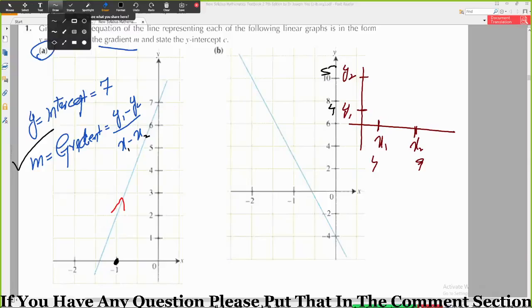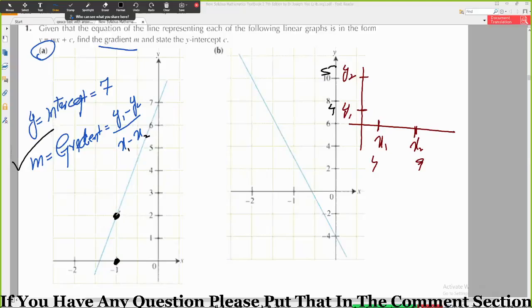Okay, so what will be the advantage of this point, the black point? Okay, so you will need to take this point. You will always take points on the curve. Okay, this is my curve. Okay, this is my straight line, this is my graph line. So you will always take points on this graph line.